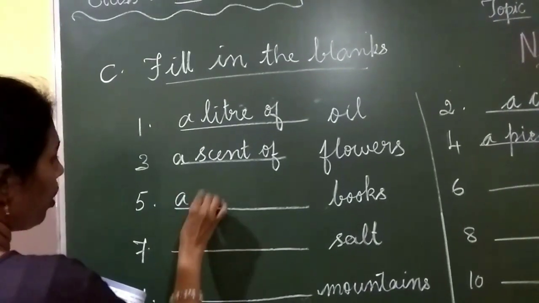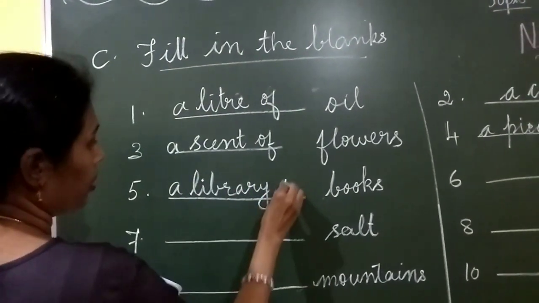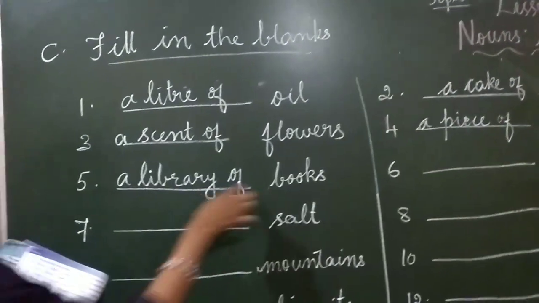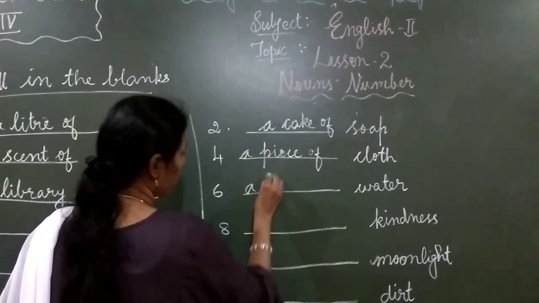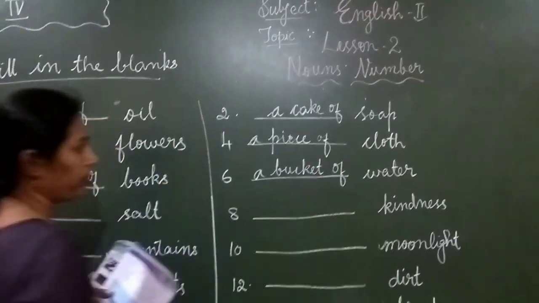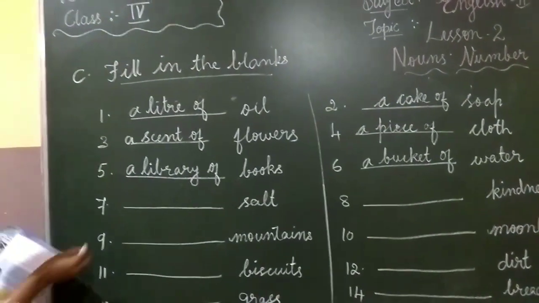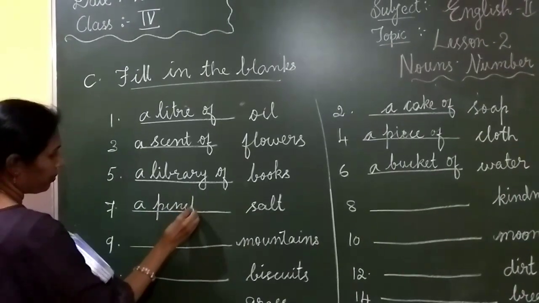A library of books. Next, dash water. A bucket of water. Next, salt. A pinch of salt.